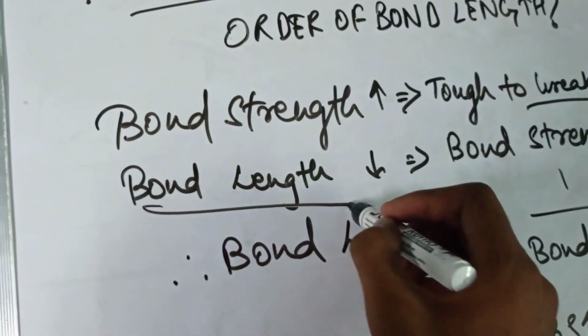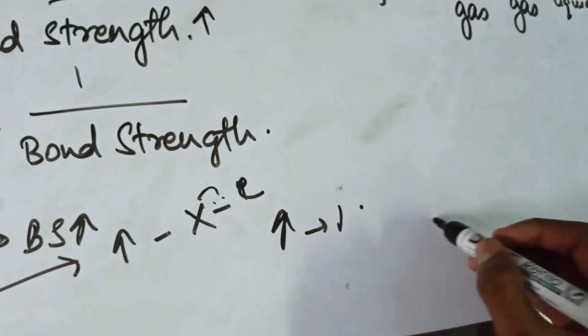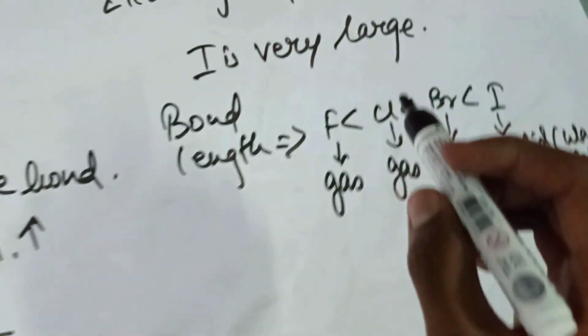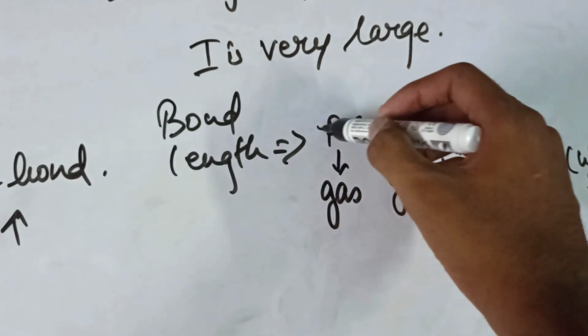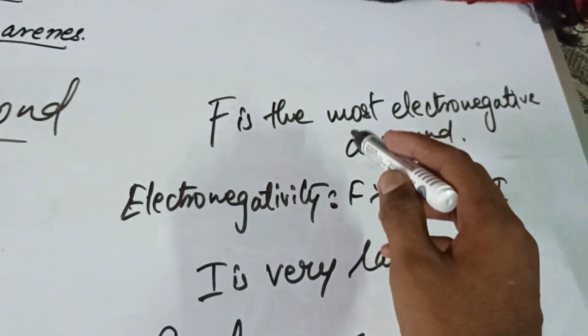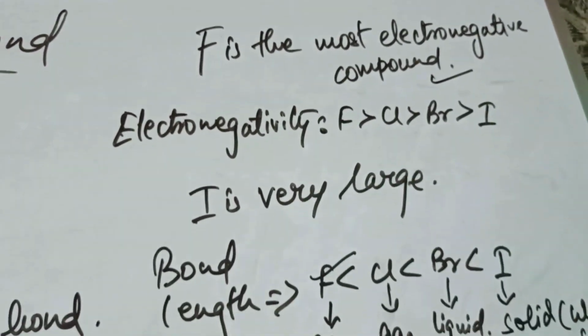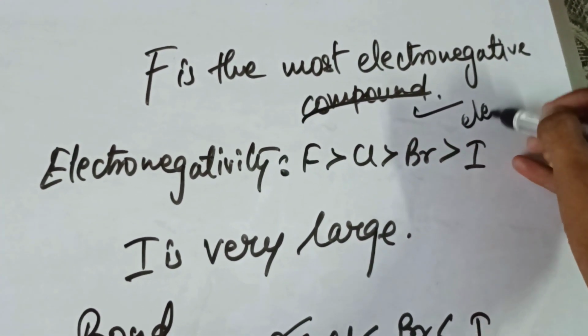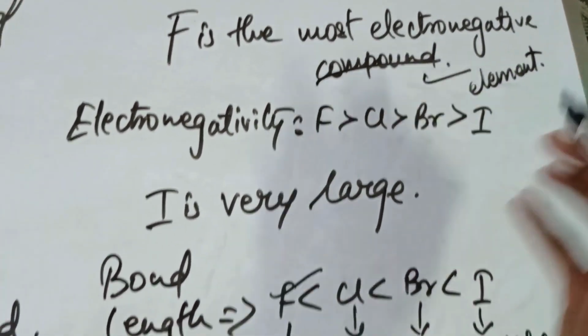And bond length means the distance between the bonded atoms. Here I would like to say that fluorine is a gas and the most electronegative element, so it will not let the atom leave.